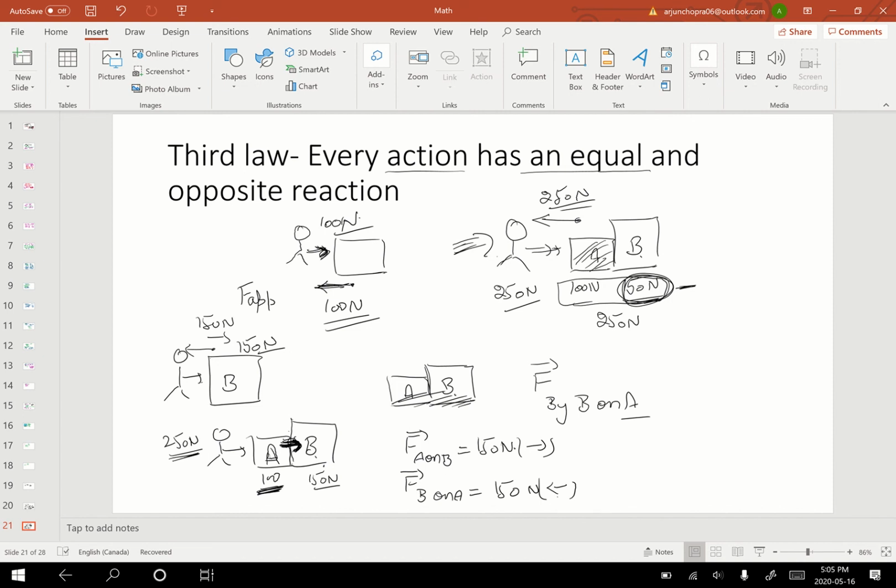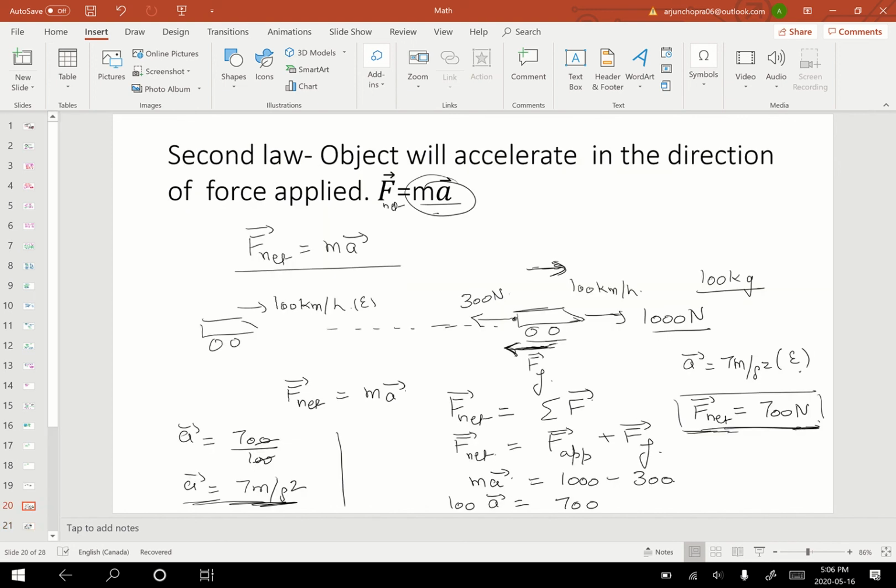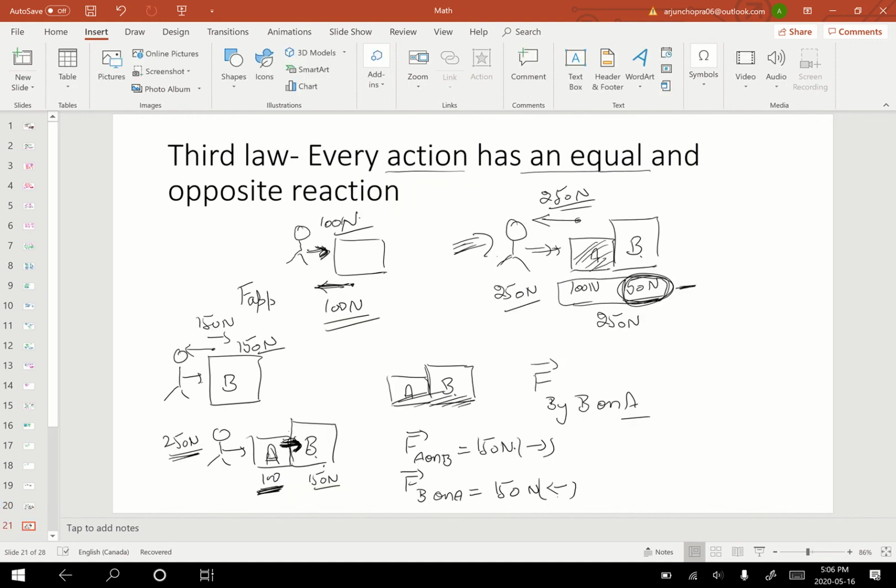Hopefully you had a brief introduction, a brief idea about what Newton's laws say. Mainly, throughout this semester, we'll be talking about Newton's second law and then Newton's third law. These are the most important laws, and of these two, Newton's second law is the most important. So I'll see you with another video on Newton's second law.